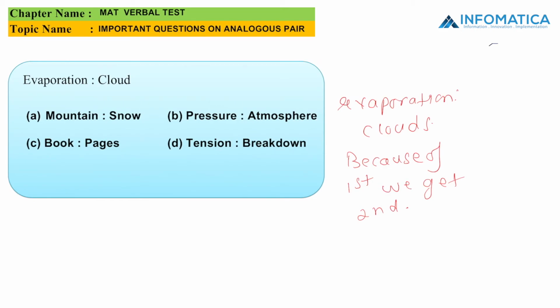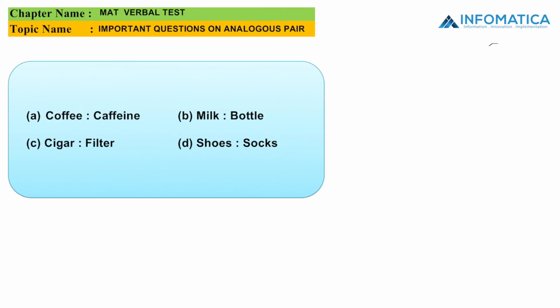Option A says that mountains is related to snow, pressure is related to atmosphere, books are related to pages, whereas tension is related to breakdown. So we know that whenever we have tension, there is always a breakdown. So we can say option D is the right answer. That is because of the first subject we get the second subject. Hence option D is the right answer.